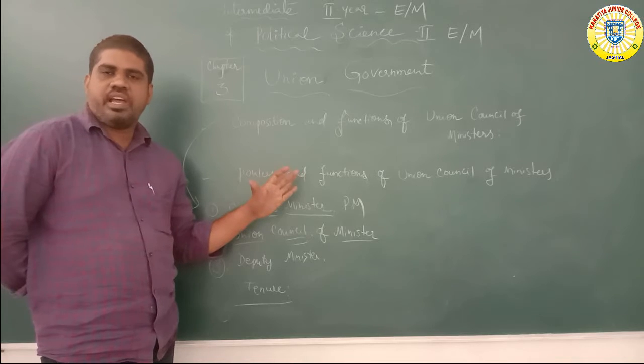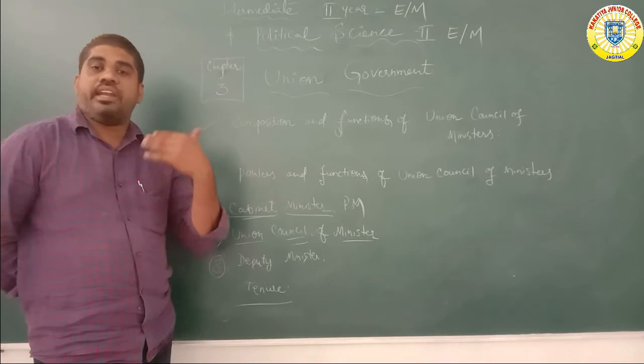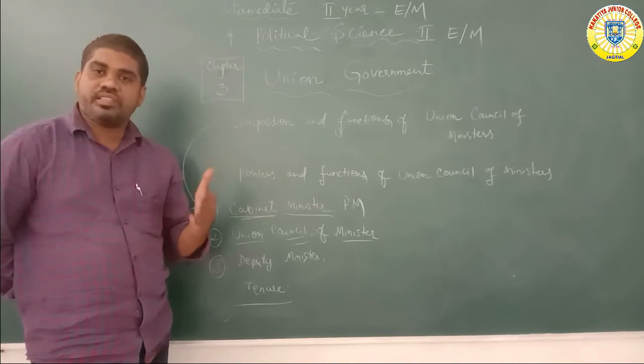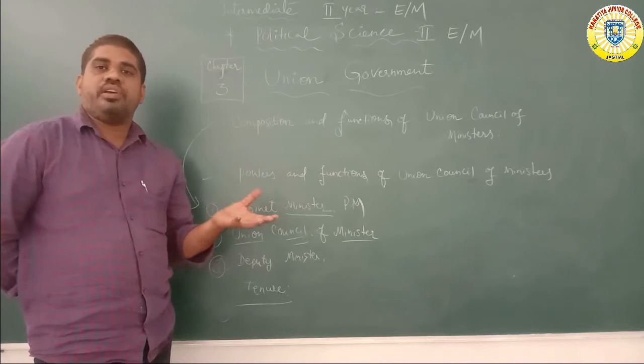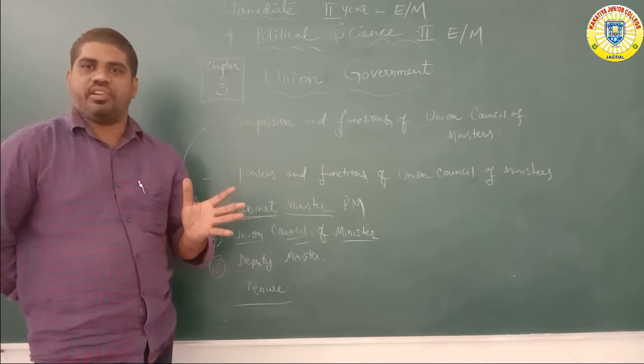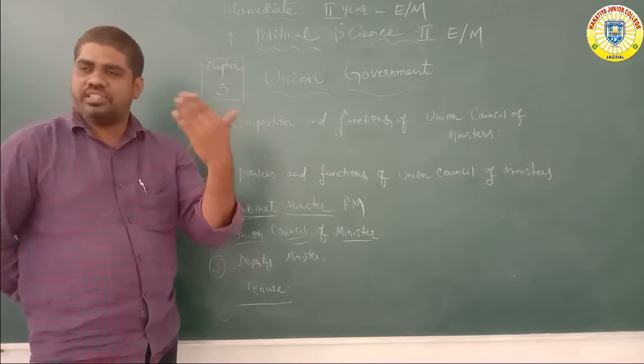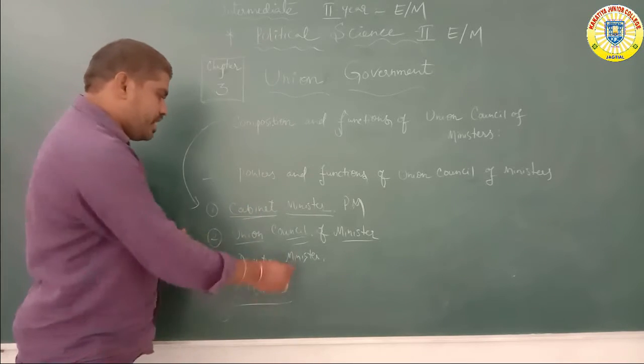The cabinet minister's work mainly concerns the Comptroller and Auditor General, Union Council of Ministers and councils. For example, Niti Aayog, whose head is the Prime Minister, and the appointment of other constitutional officers. Next, the Union Council of Ministers.